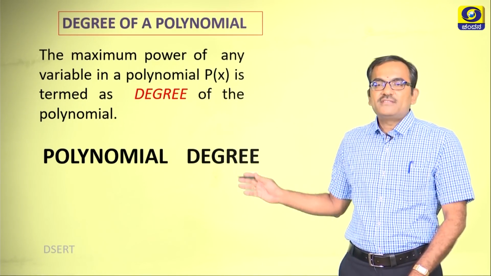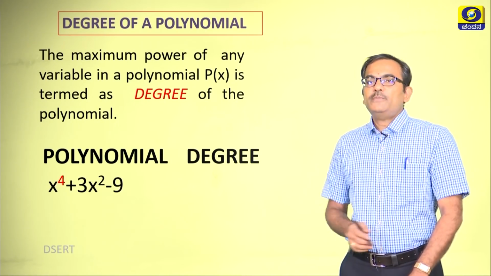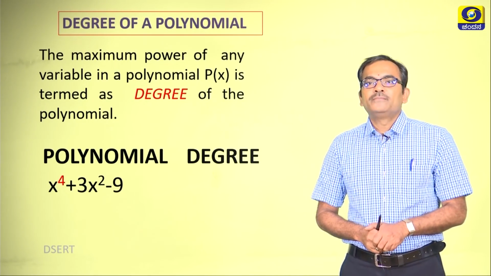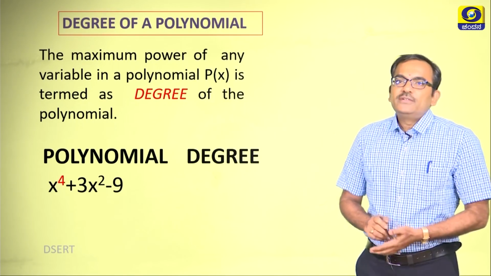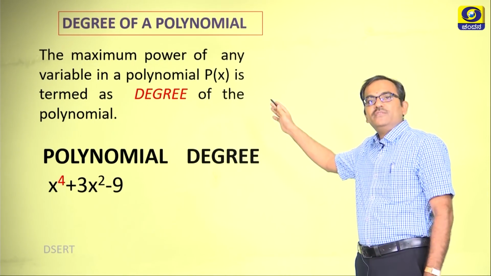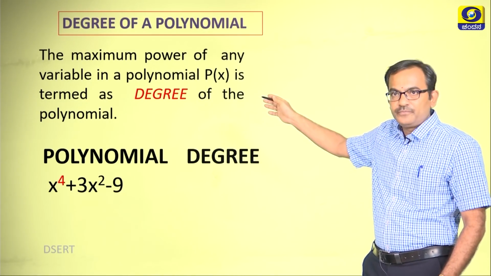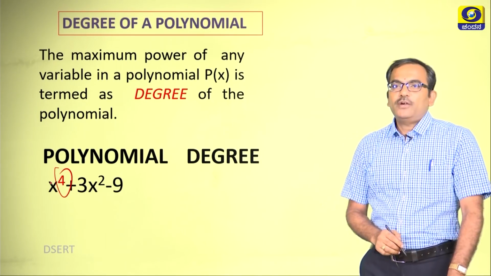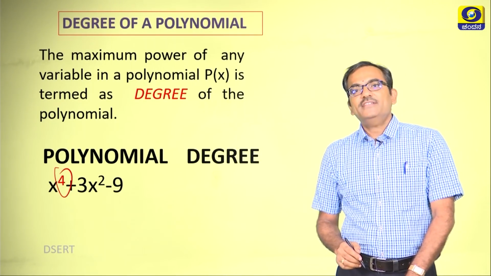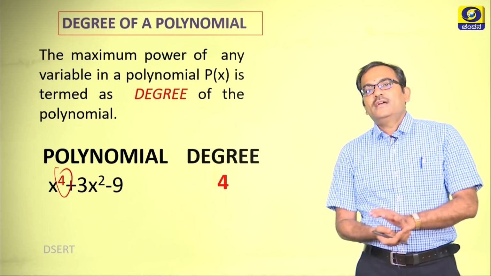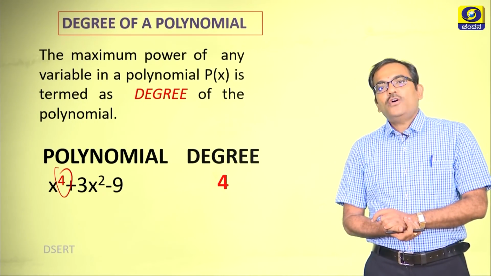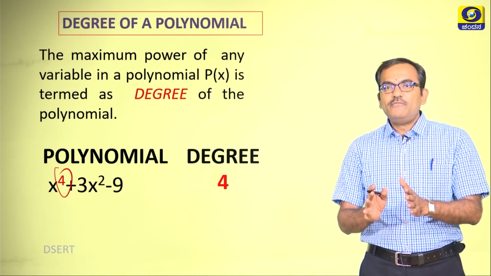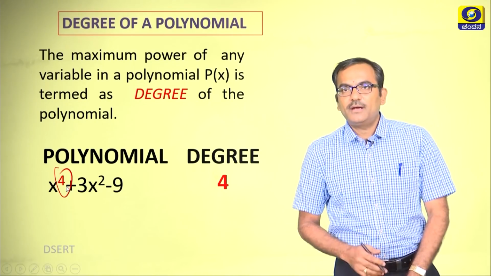I have a few examples listed here. The first polynomial is x to the power 4 plus 3x square minus 9. When you match the question with the definition displayed here, and particularly the 4 I have marked, what could be the answer? Yes, this polynomial is of degree 4, because 4 is the maximum power of the given variable.